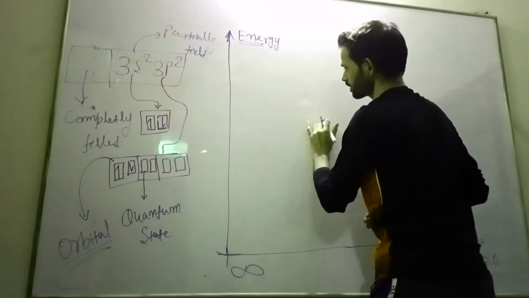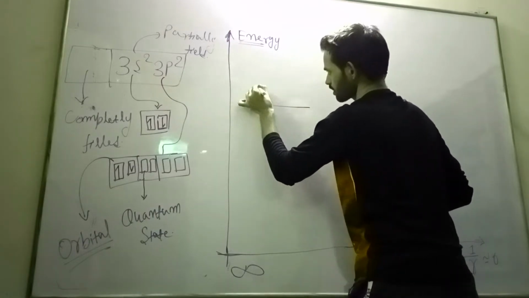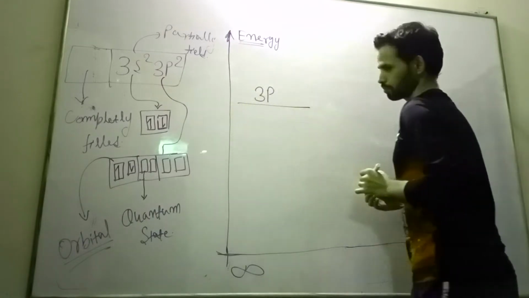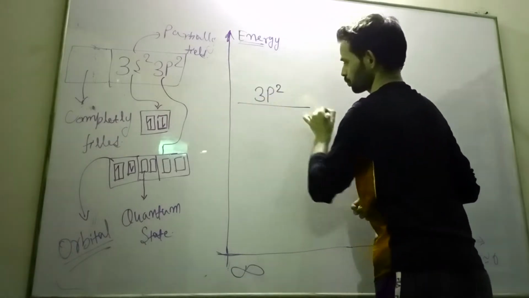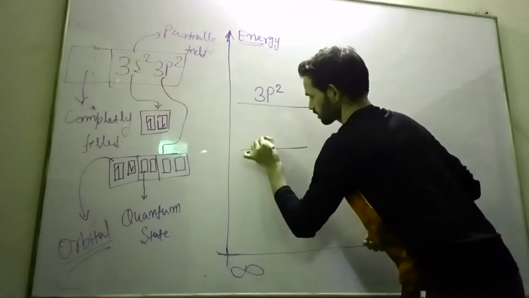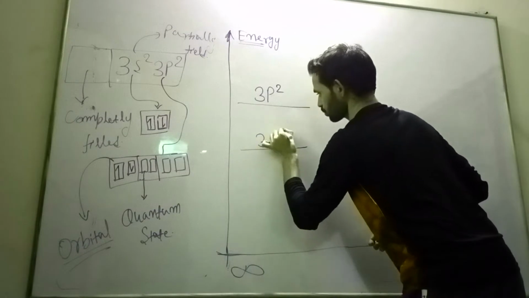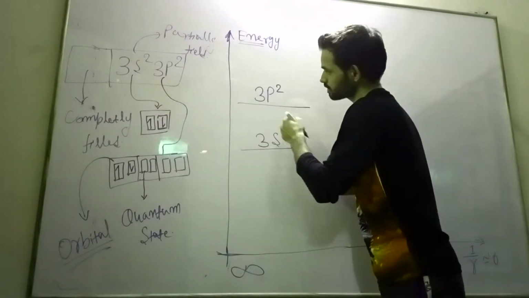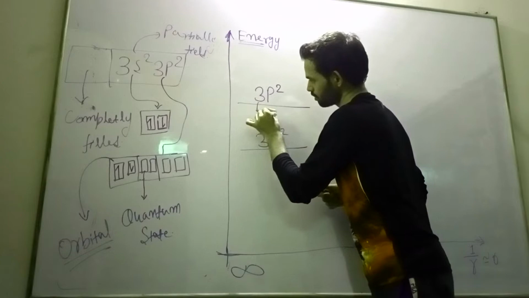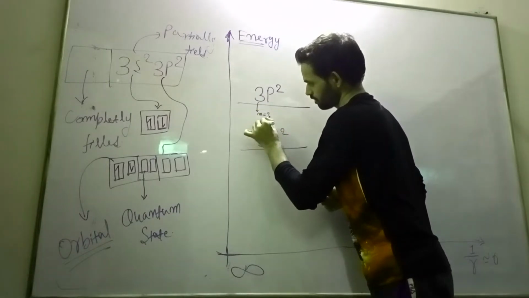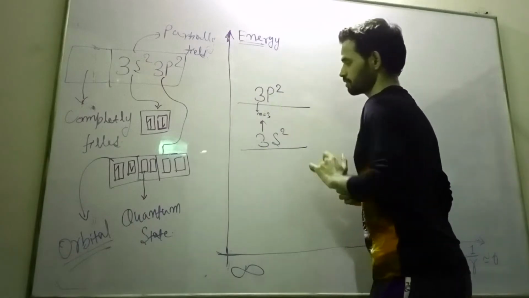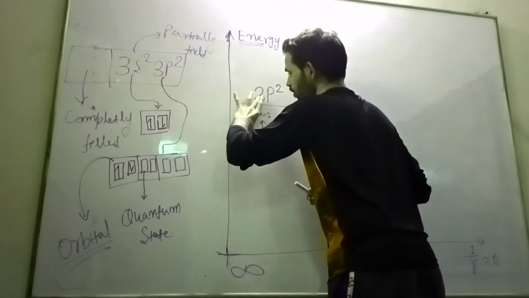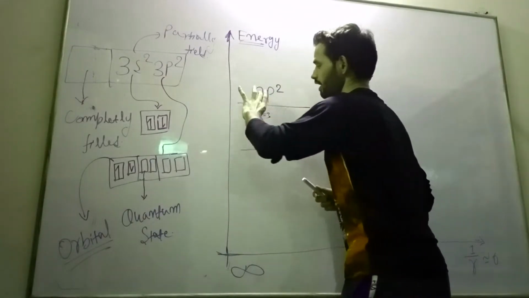Now let us see, this is my 3p orbital, 3p2, and this is 3s2. What is this number? n equal to 3. This number is the energy level, also called the orbit or energy shell.